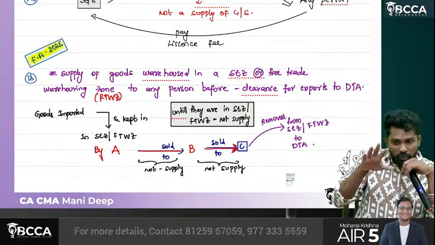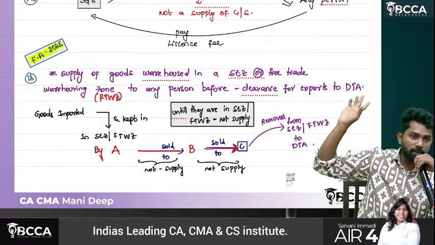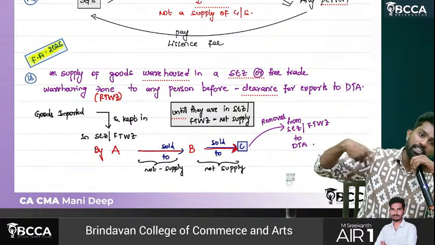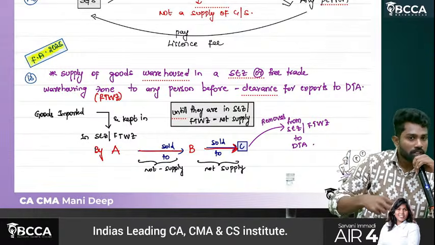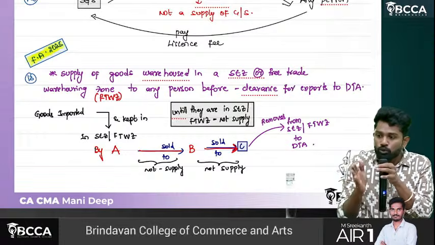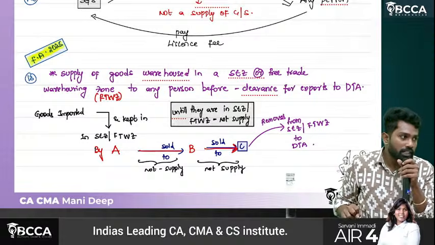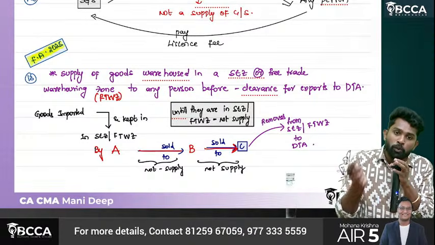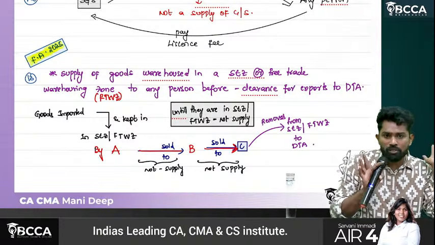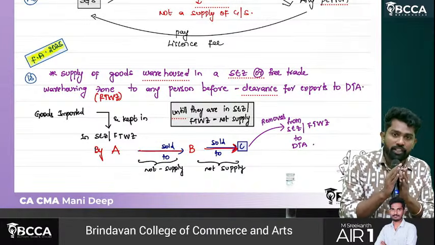What are those? You are in India, but goods are sent directly from a non-taxable territory to a non-taxable territory. That is the first one. Second, during transit, when the goods are in high seas, you sold them; that is also covered by the negative list. Third, you imported goods and kept them in a warehouse. When they are in the warehouse, sold from one person to another, such a sale is also not a supply, covered by the negative list. Or you didn't keep them in a normal warehouse, you kept them in a warehouse located in an SEZ or free trade warehousing zone. Then also the same rule: until they are removed from the warehouse, they are still under customs coverage only. It is not a supply.